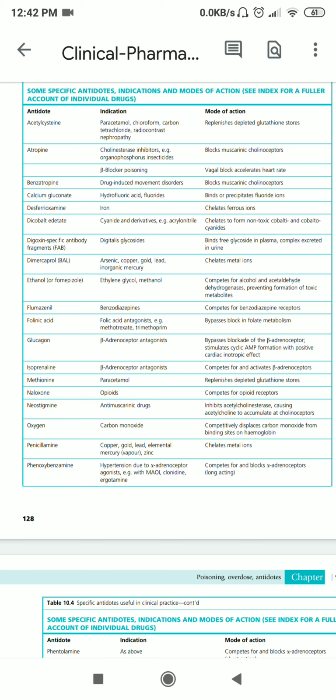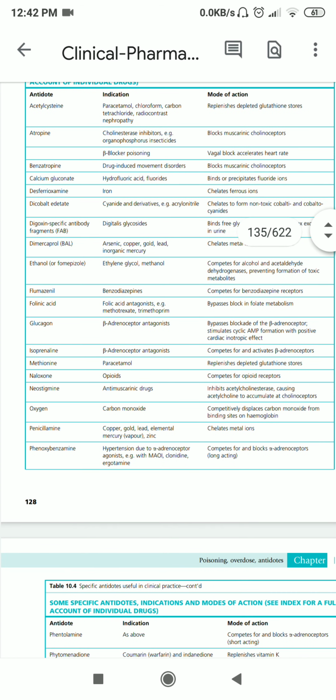Then if the poisoning is paracetamol, in this case methionine is given. Methionine is going to replenish the depleted glutathione stores, that is, the antioxidant glutathione. It is going to replenish the stores of glutathione in the body.